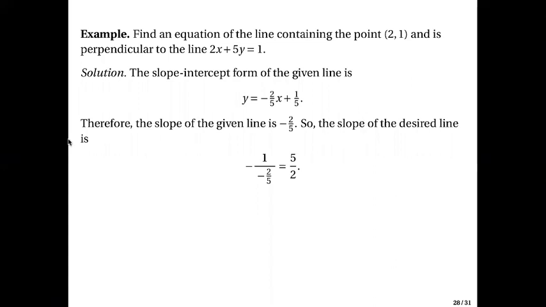So the slope of the desired line, the one perpendicular to this, is negative of 1 over negative 2 over 5. Negative reciprocal of this, so 1 over negative 2 over 5, and that's the negative outside there. You simplify this, you will get 5 over 2.